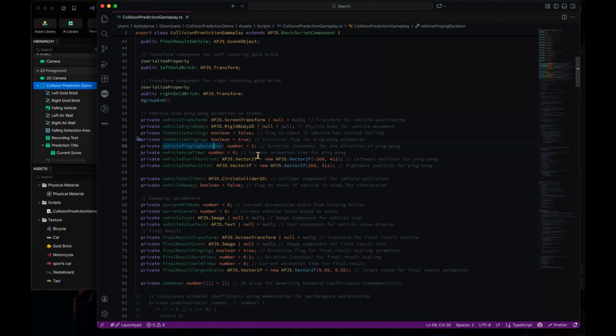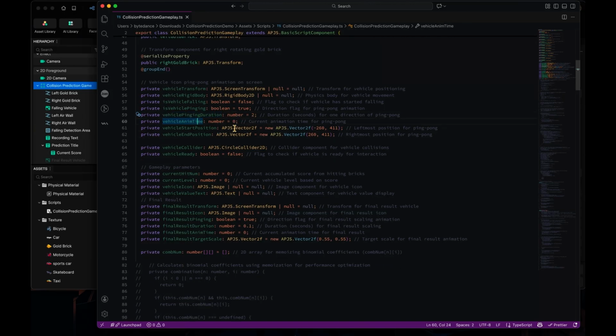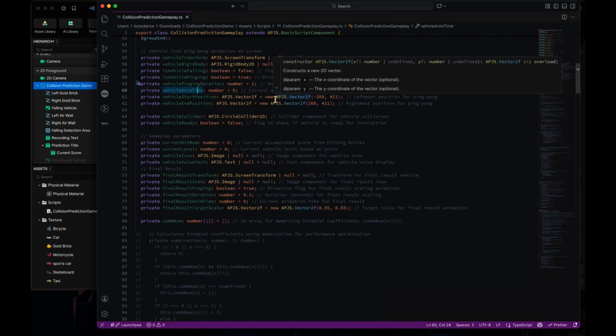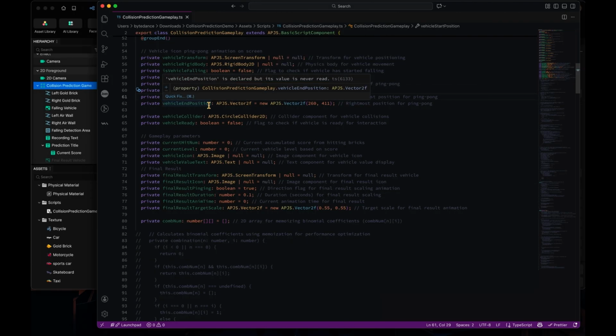And also the pinning duration. If you have a ping pong animation, we'll have two states, one is pinning and the other is ponging. So this marks whether this is pinning or ponging, and the pinning duration is half of the entire duration for one period of that ping pong animation. Also the vehicle animation time records the total time in the animation, and start position and end position are fixed positions in the scene.